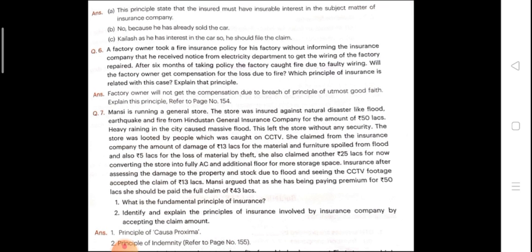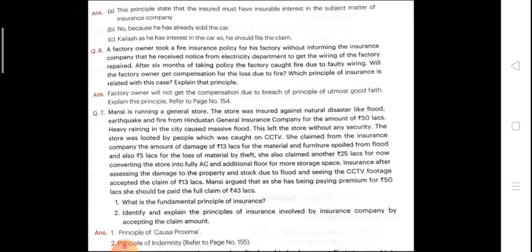Rajiv. Now, sixth question. A factory owner took a fire insurance policy for his factory without informing the insurance company that he received a notice from the electricity department to get the wiring of the factory repaired. After 6 months of taking the policy, the factory caught fire due to the faulty wire. Will the factory owner get the compensation for the loss due to fire? Which principle is related to this case? The factory owner will never get compensation due to the breach of the principle of utmost good faith.